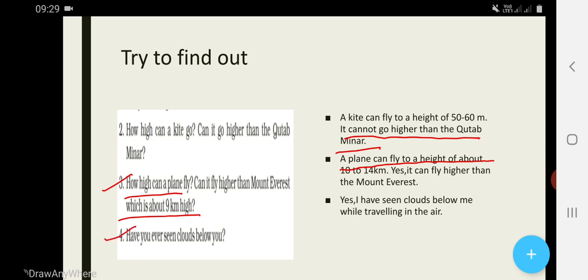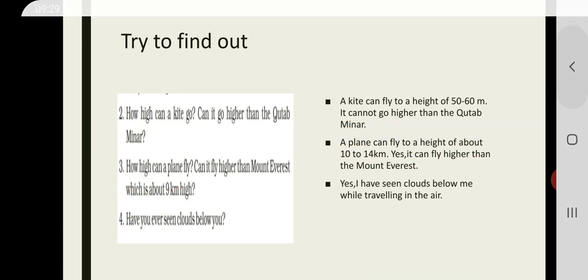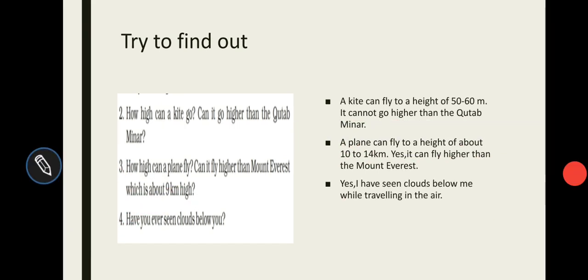Now, question number 4. Have you ever seen clouds below you? Yes, I have seen clouds below me while traveling in the air. That is, when I was traveling in the air inside a plane, I saw clouds below me. So, I think this is clear to everyone. Complete all of this and write this in your copy. This is about today's class. Thank you.